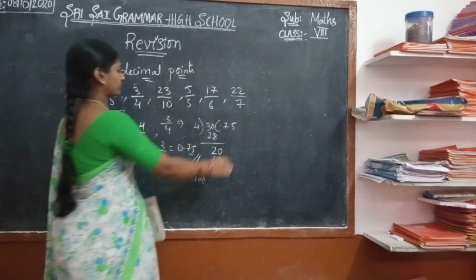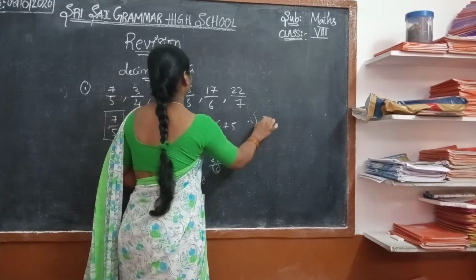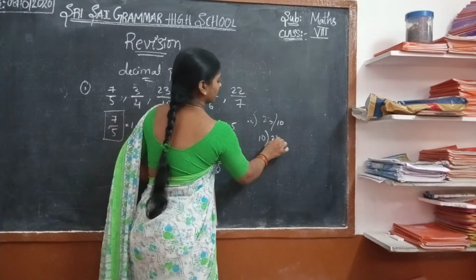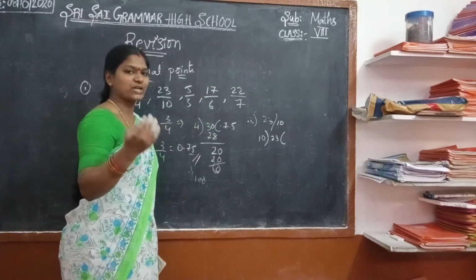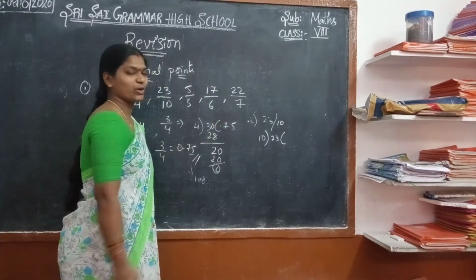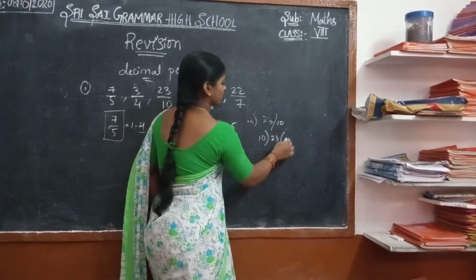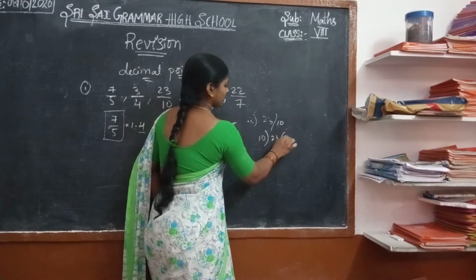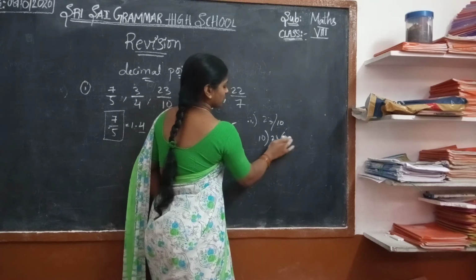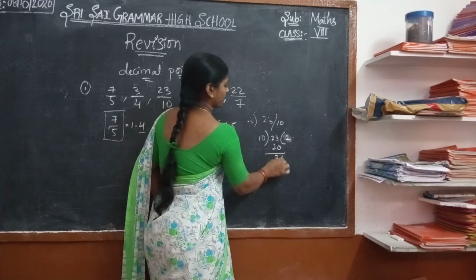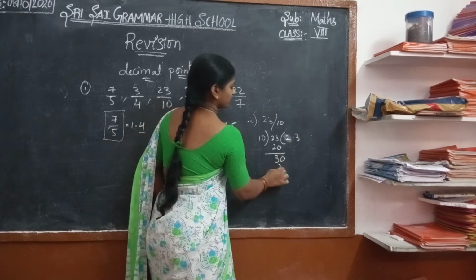Now see 23 by 10. 10 into 23. To identify easily the decimal number of 23 by 10, we can use the division method. 23, 10 2s are 20. 3.0, 10 3s are 30.